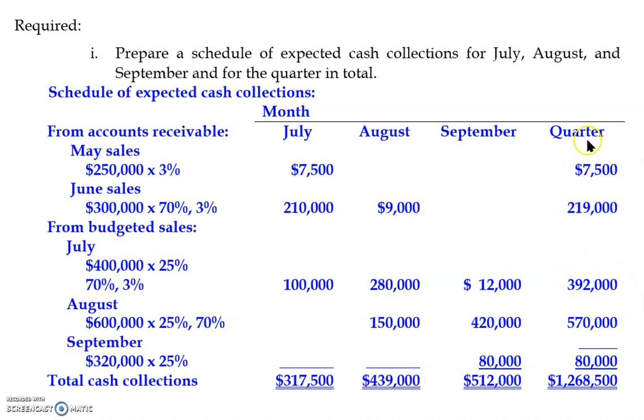So to calculate for the quarter, add all this up to give you 1.2685 million. July collection is 317,500. August collection will be 439,000. September will be 512,000.